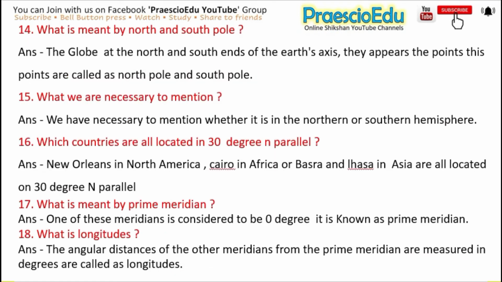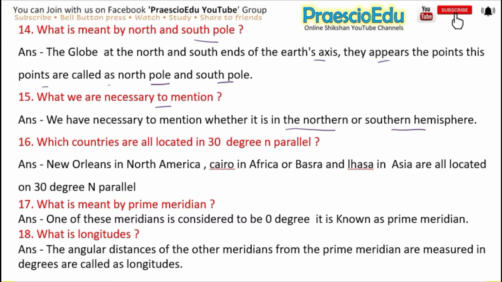Next one is: what is meant by north and south pole? The answer is on the globe, the north and the south ends of the earth's axis appear as points. These points are called the north pole and south pole. Next one is: what is necessary to mention? The answer is it is necessary to mention whether it is in the northern or southern hemisphere.